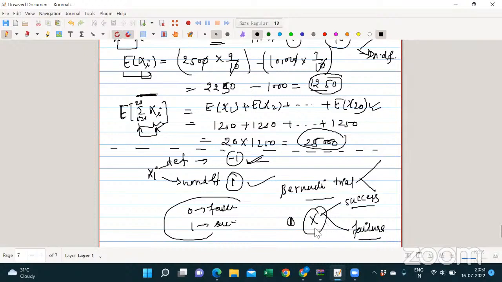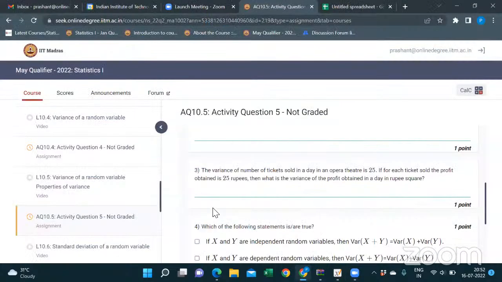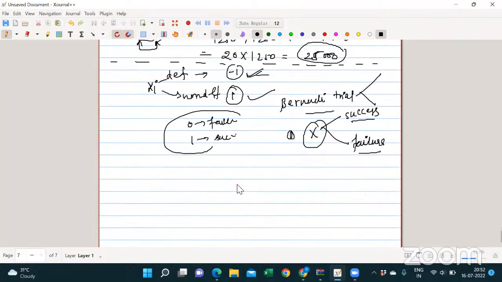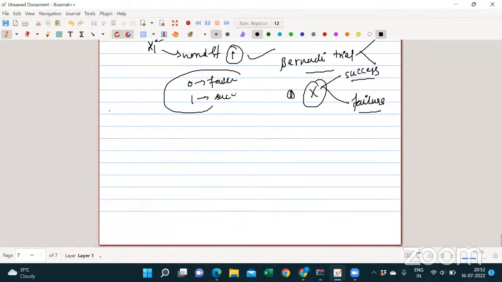But because here the non-defective part was a success, I'm confused. When the question arises, what should the labeling be? That is the tricky part. Getting a non-defective phone is a success. Getting a defective phone is not exactly a failure. It is more than a failure, because you are losing money for that.